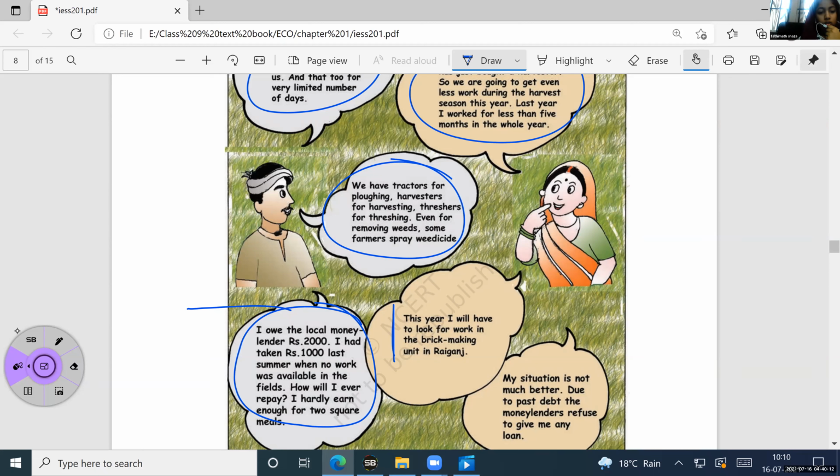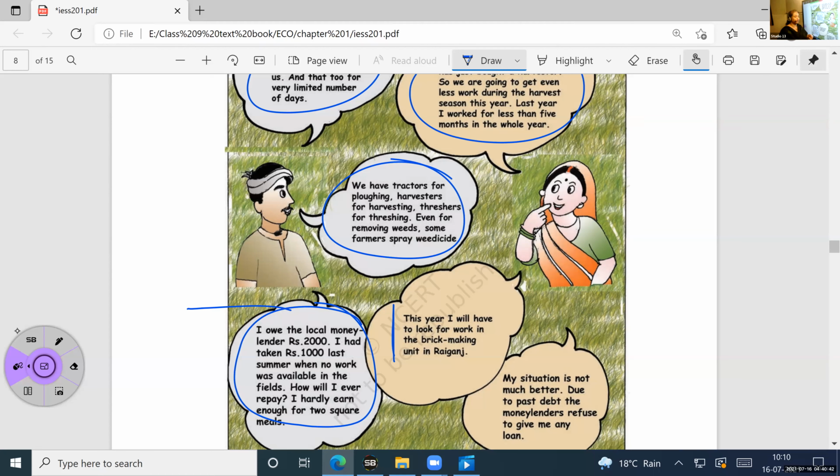Here it means that he has taken some amount of money from the money lender. How much did he take actually? 1000. But what happened after 1 year? It has become 2000. He was not able to pay the money because he was not having proper work during that time.